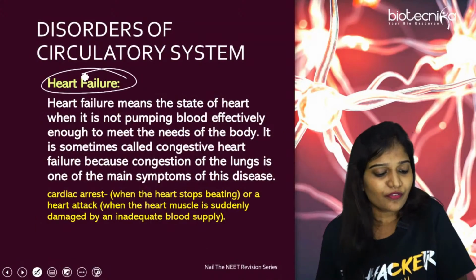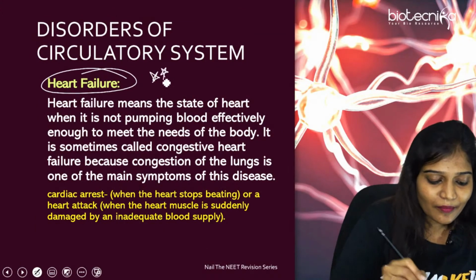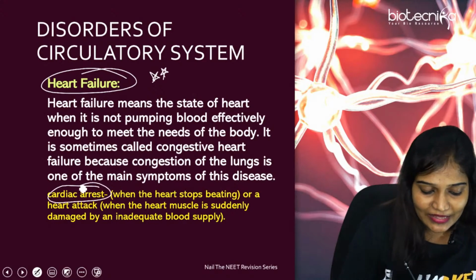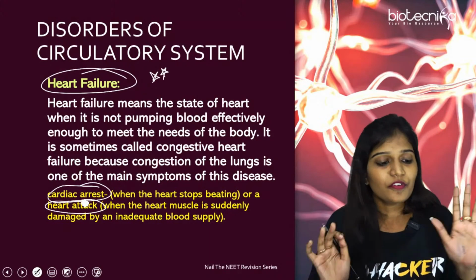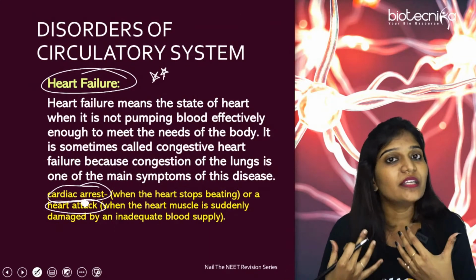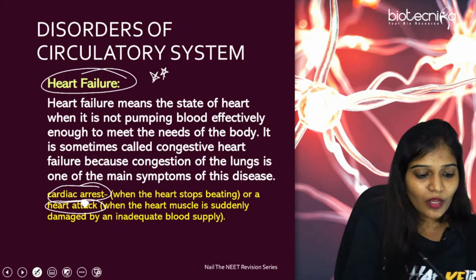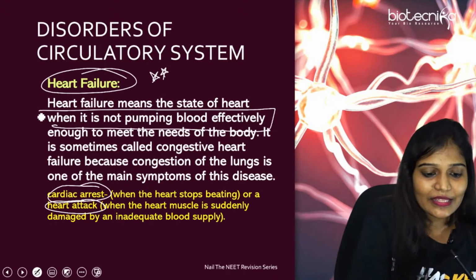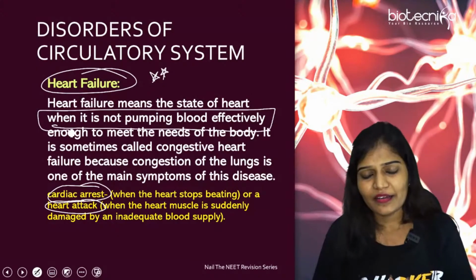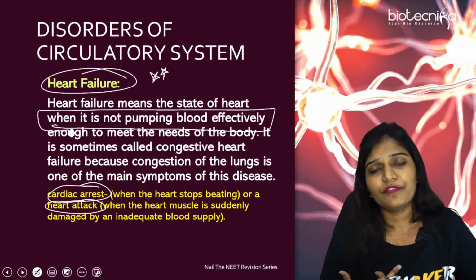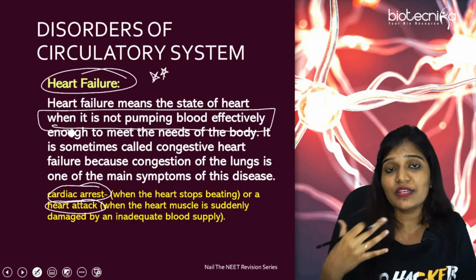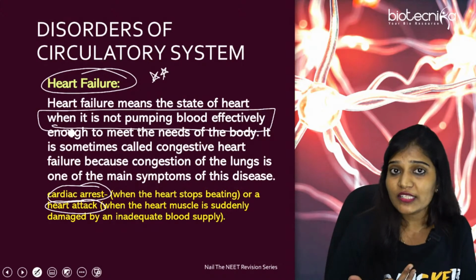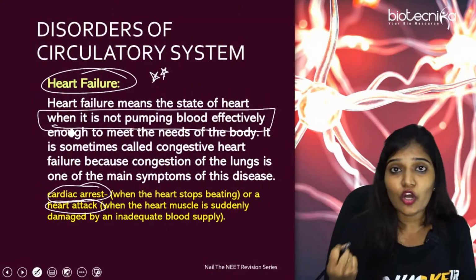Heart failure. Very important. All of you make it a star point. Heart failure, cardiac arrest, and then very important, heart attack. Three important differences. First, heart failure: when the heart is not pumping properly, that condition is called heart failure. Many people have heart failure because of congestion of the lungs, due to some viral infection in the lungs.